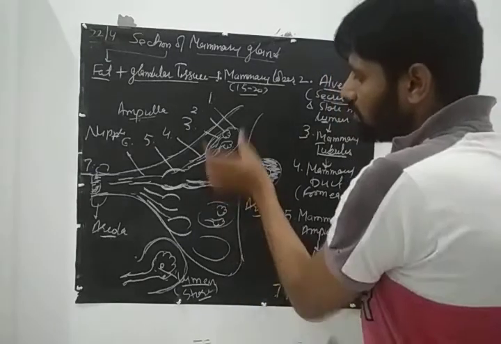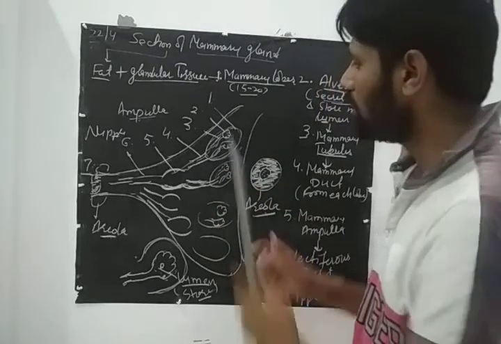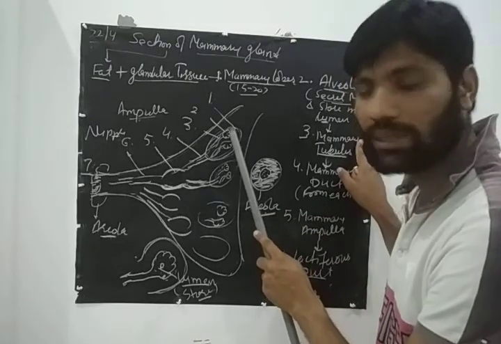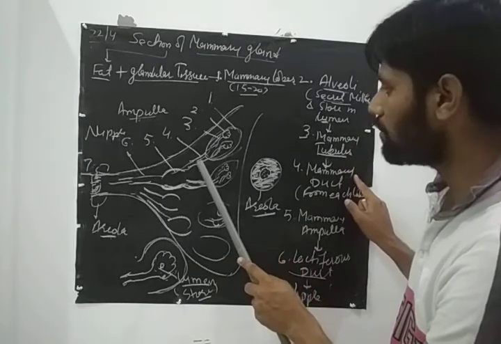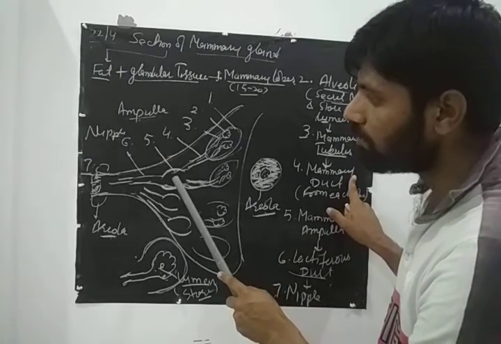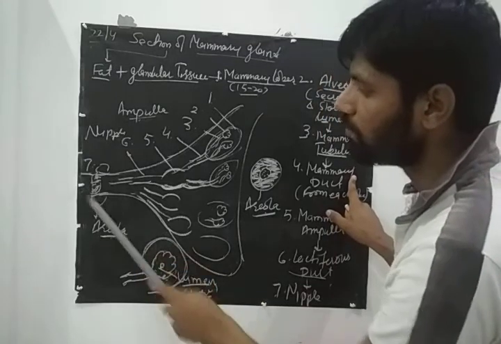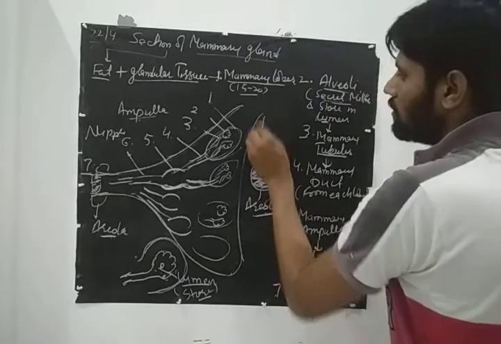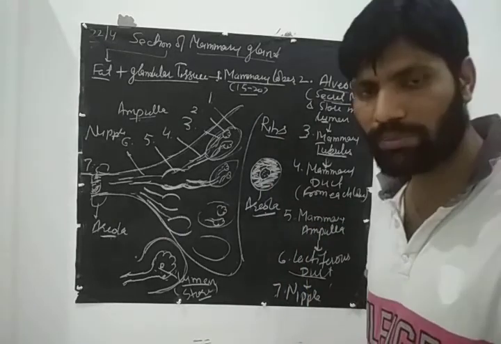Okay, so this breast is divided into different mammary lobes. There are 15 to 20 lobes. In one lobe there are different alveoli that secrete milk and store the milk in their lumen. Then these alveoli form the mammary tubule. These mammary tubules form the mammary duct. The mammary duct will open into a wider part that is known as the ampulla. The ampulla will open into the lactiferous duct, and the lactiferous duct directly opens through the nipple, and the dark part around this is known as the areola. Okay, so this is the structure. These are the ribs. So this is the general structure of a section of the mammary gland.